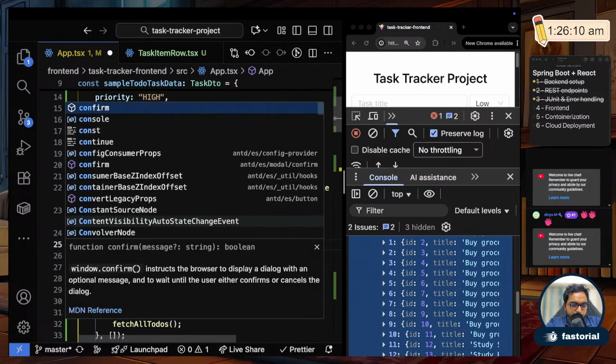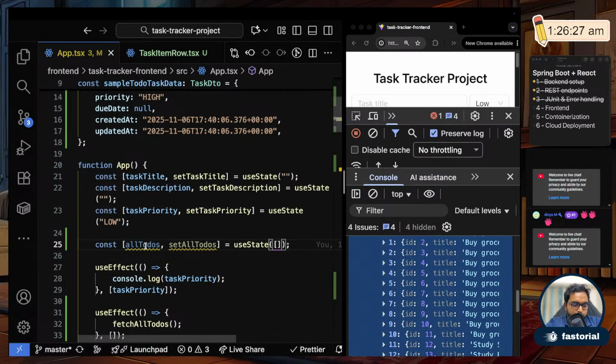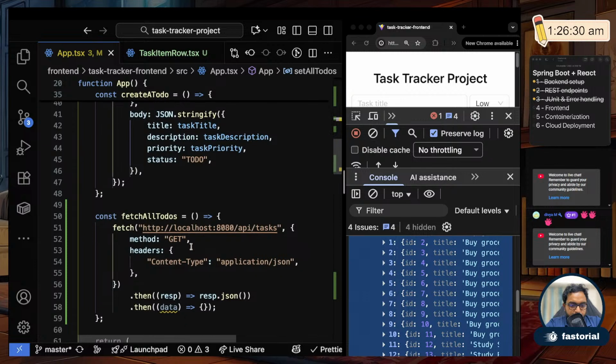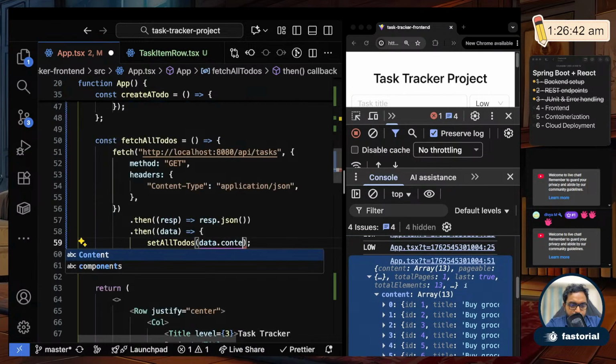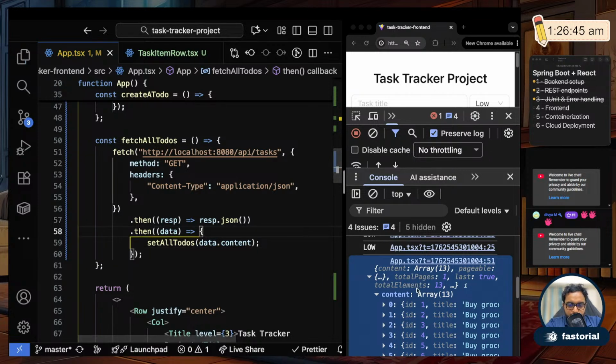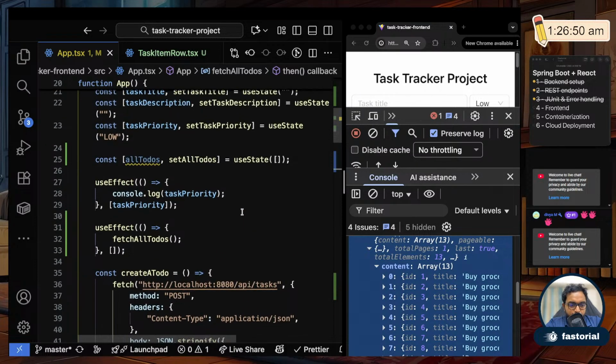So I'll create a new state here called allToDos, comma, setAllToDos, equals useState, and by default this will be an empty array. Okay, so now whenever I get the data, I will set allToDos to what? Set allToDos to data dot, and what does data give? Content, right? Content. Fine. So with this I would have set the value of allToDos.